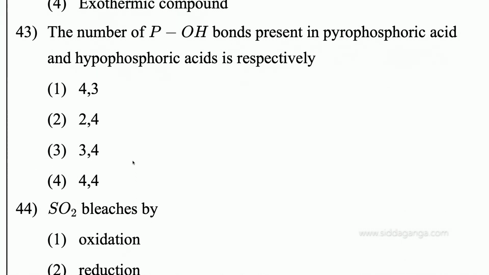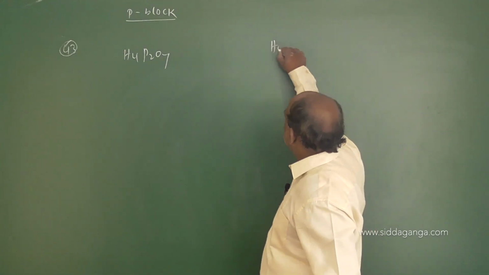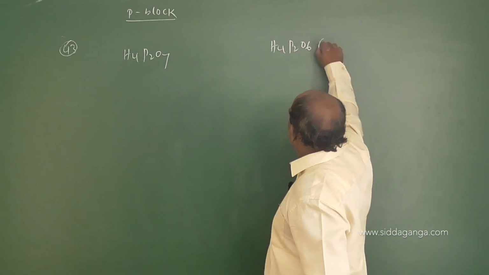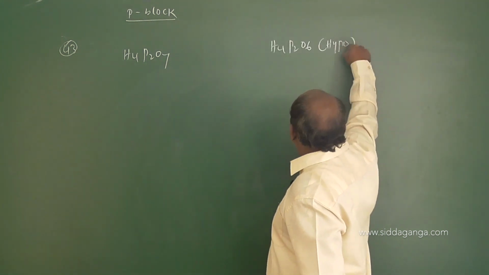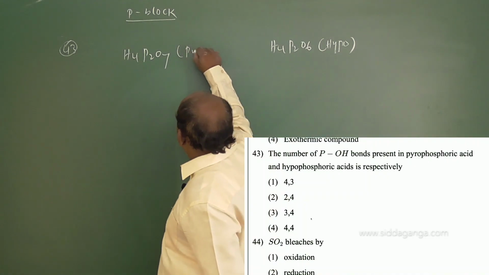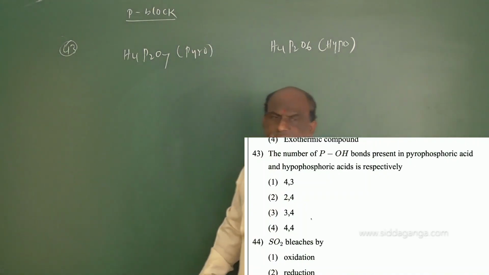Question number 43, very important. Make a star mark for this question, because from an examination point of view this type of question is expected. The number of P-OH bonds present in pyrophosphoric acid and hypophosphoric acid. First you have to know the formulas: H4P2O7 is pyrophosphoric acid, and H4P2O6 is hypophosphoric acid.